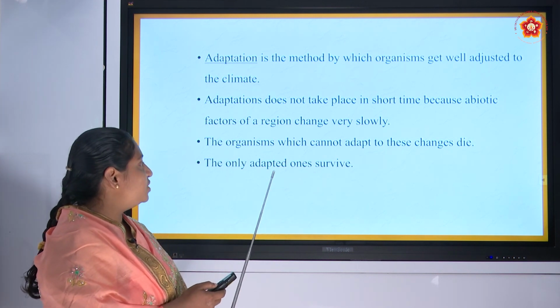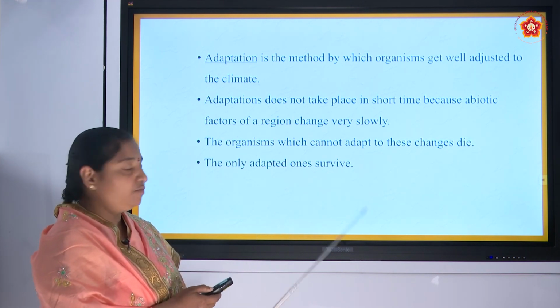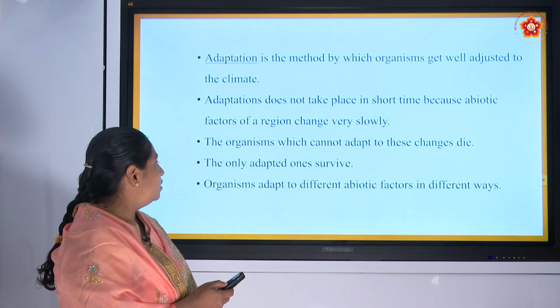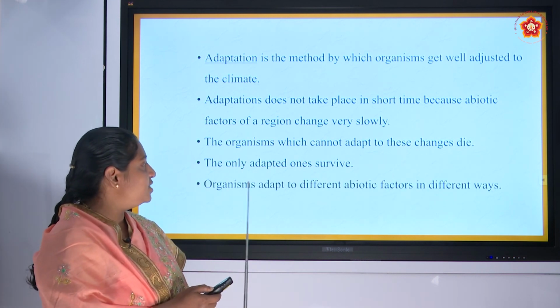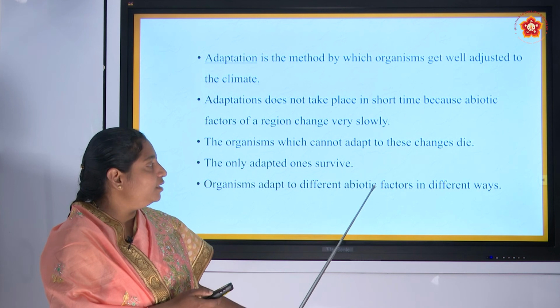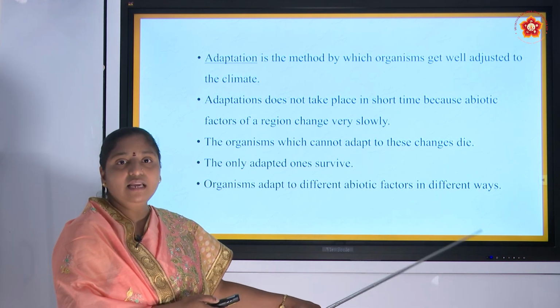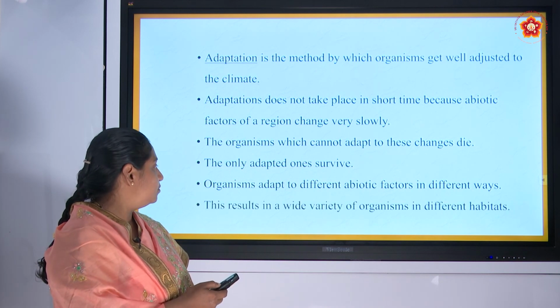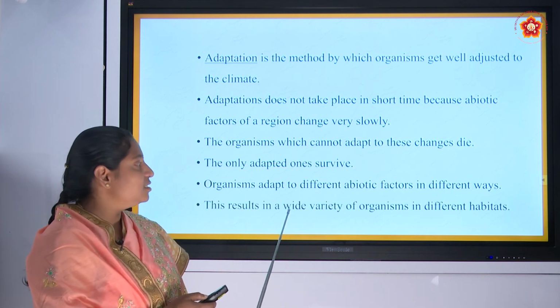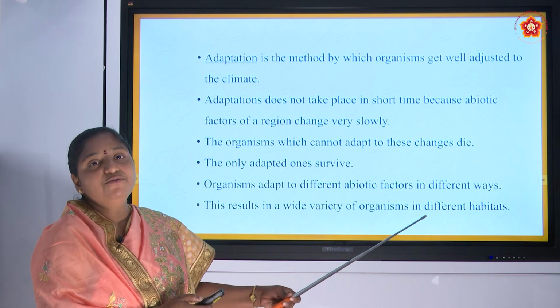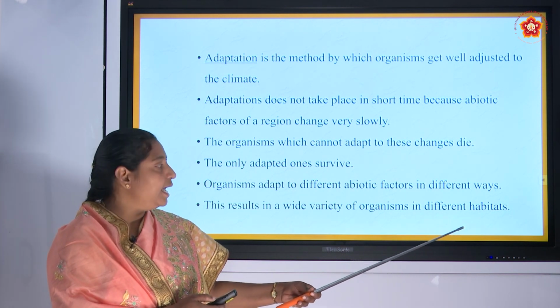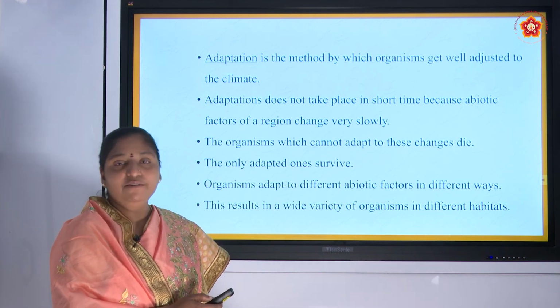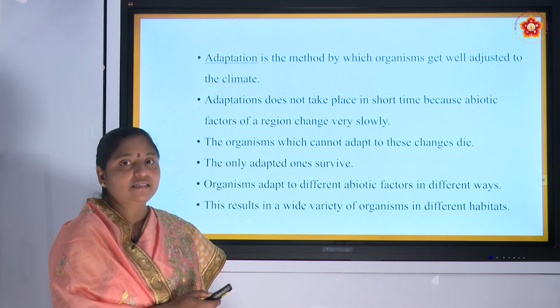The adapted ones only will survive. Organisms adapt to different abiotic factors in different ways. This results in a wide variety of organisms in different habitats.